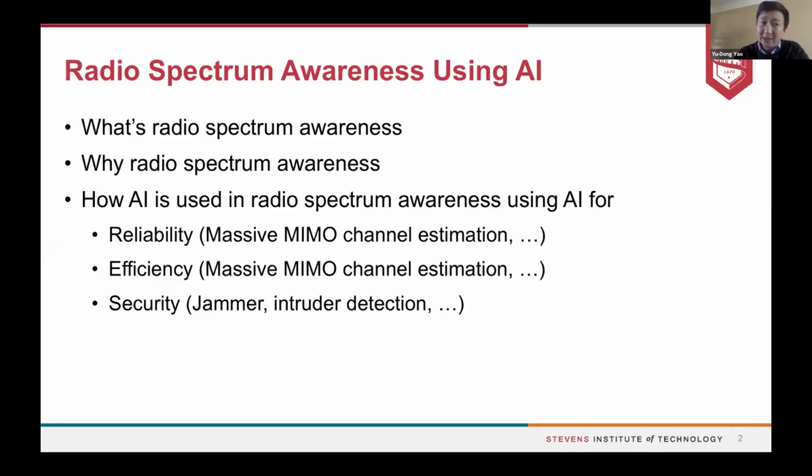And then the other thing is certainly security, such as intruder detection and jamming signal detection. Anyhow, in the domain of spectrum awareness, we are able to use AI to achieve those goals.